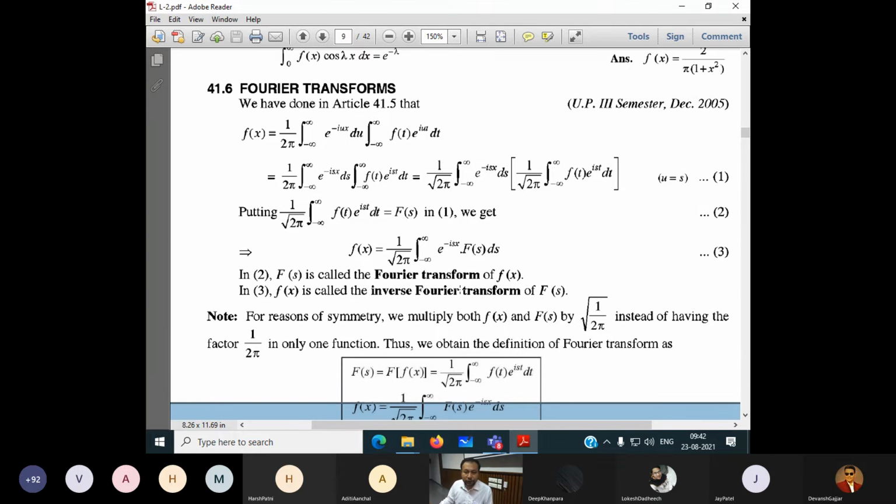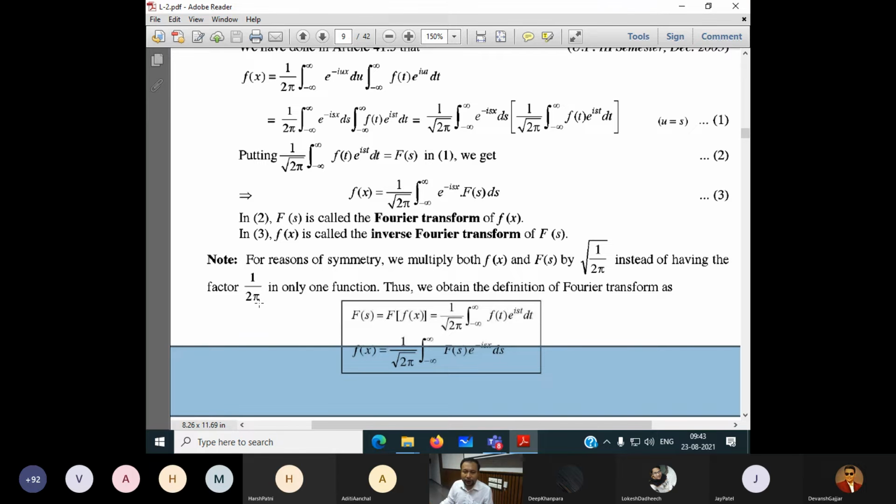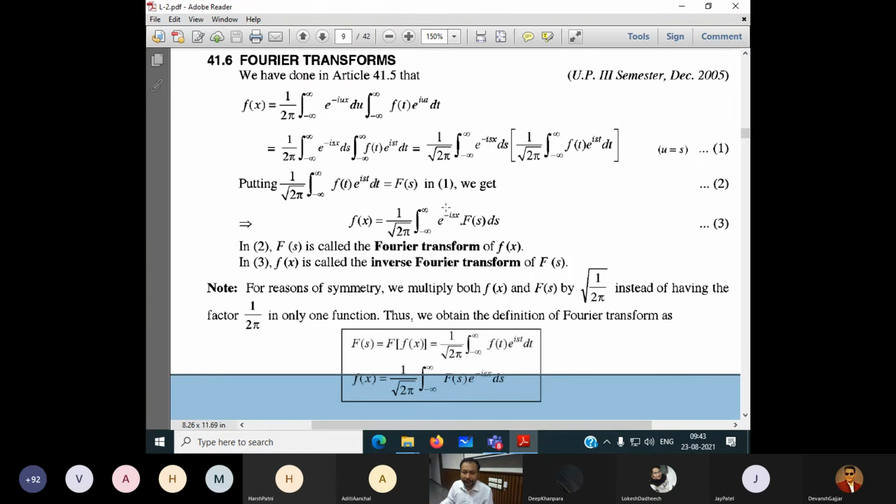Now, to understand this, we have to go through all this derivation. It is coming from the previous. We didn't derive it. After multiplying here, it is written: for reasons of symmetry, we multiply both f of x and F of s by this, instead of having the factor 1 by 2 pi in only one function. Thus we obtain the definitions of the Fourier transform.